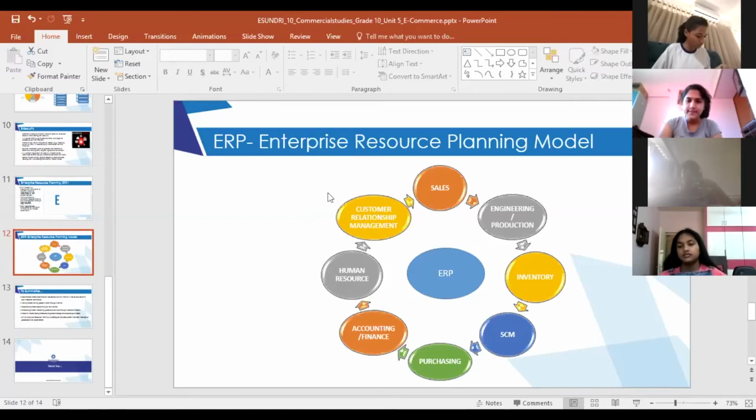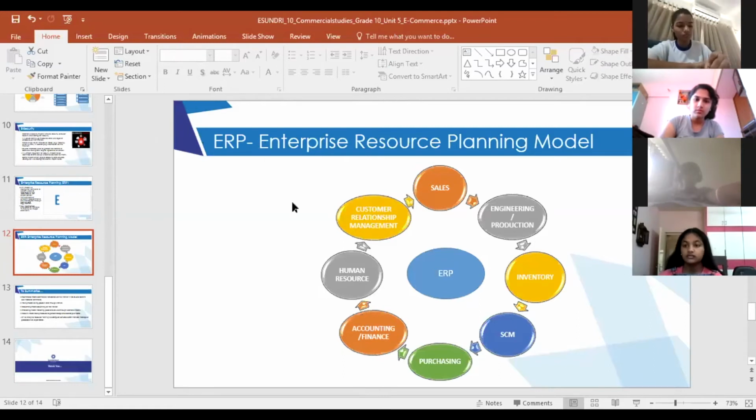Because here we want a feedback of the goods. I am placing the order. I have dispatched the goods. But who's going to give me the feedback that the good has reached on time, the quality of the good is good, I would want to repeat the order. All that will be done with the help of the CRM module, the customer relationship module. That module is very important in this whole business organization.